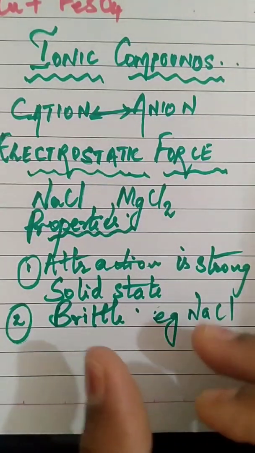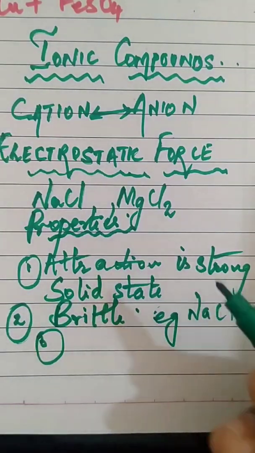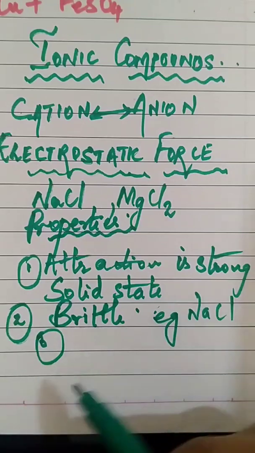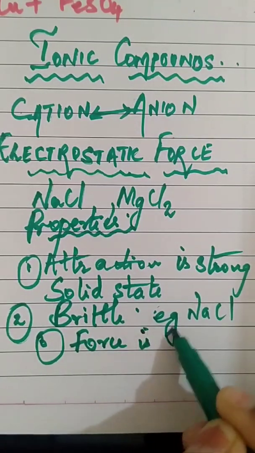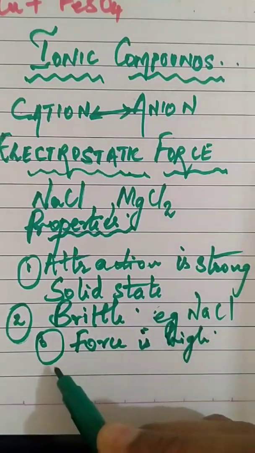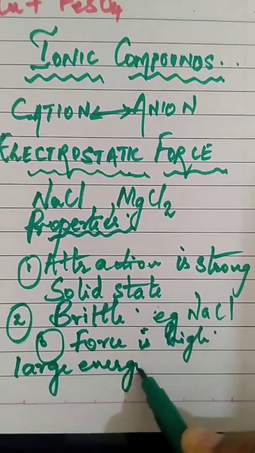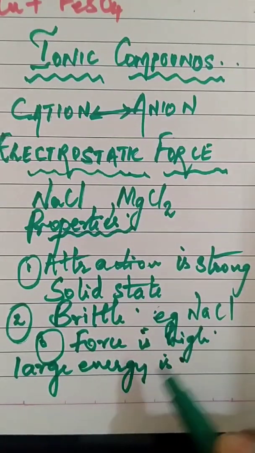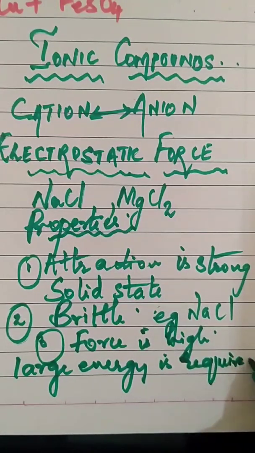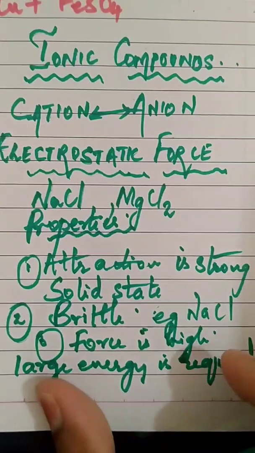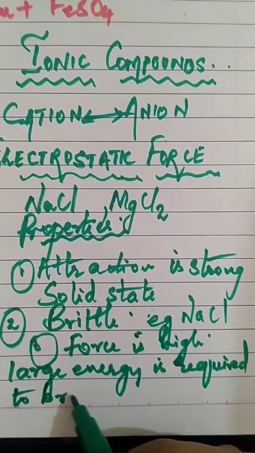So NaCl or ionic compounds are brittle. The third property that you have to remember is, as we discussed, the intermolecular force is very high in ionic compounds. So a large amount of energy is required to break the bond. So a huge amount of heat you have to supply so that the bond breaks.